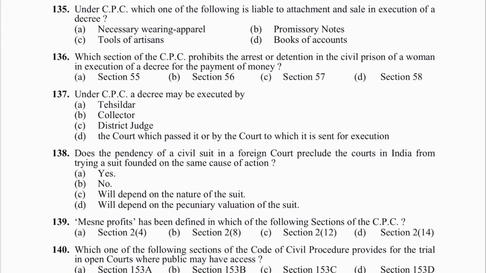Next is 135. Under CPC, which one of the following is liable to attachment and sale in execution of a decree? Attachment and sale in execution of decree is mentioned in section 60. Which one is liable? Promissory notes, B is the answer. Wearing clothes, a labourer's tools, books of accounts, these you cannot attach.